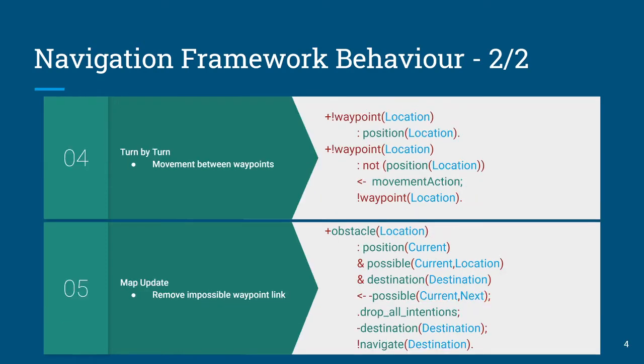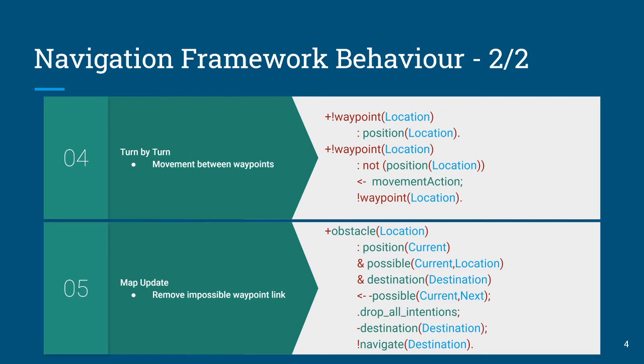In the turn-by-turn module, it's the implementation of the waypoint. How do you move between locations? Really all you have to do here is implement some sort of movement action that is specific to your particular robot. For the grid agents, it's as simple as saying move left, move right. For the car, it's going to be more complicated, and we'll get to that in a moment.